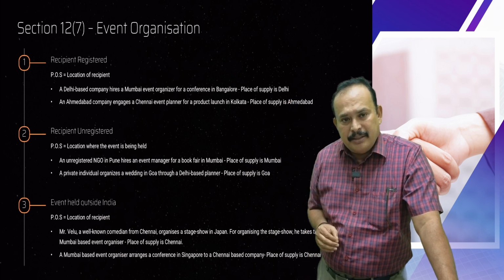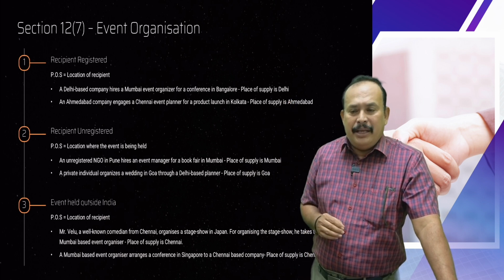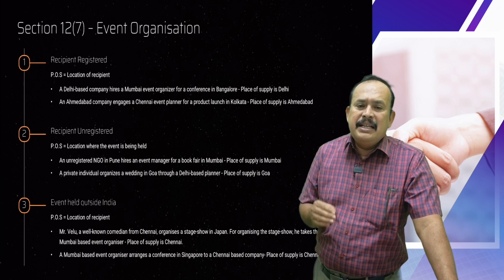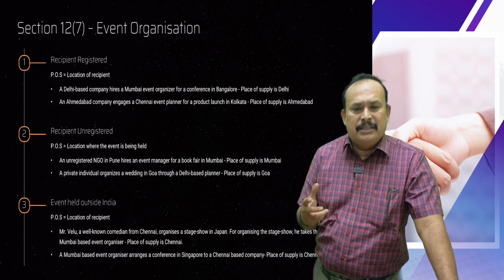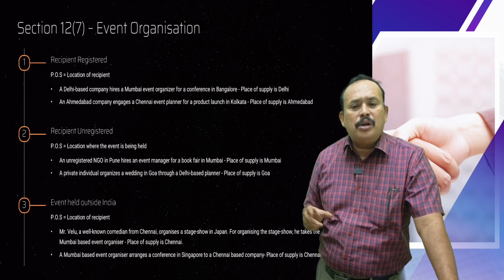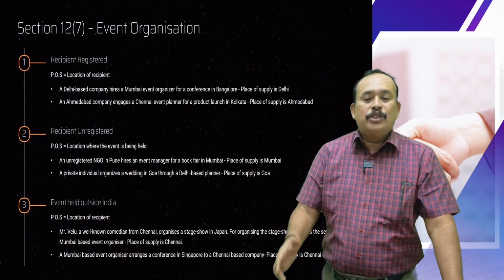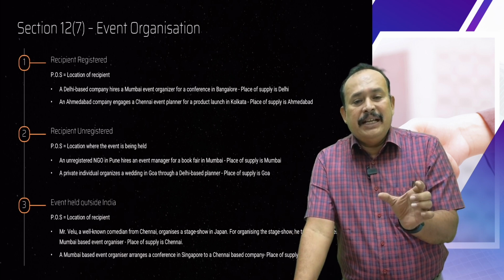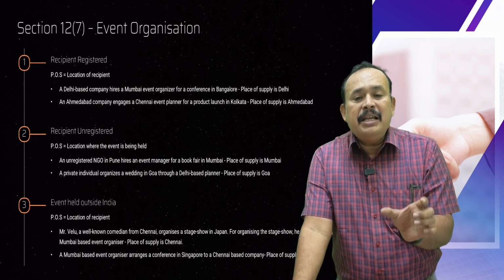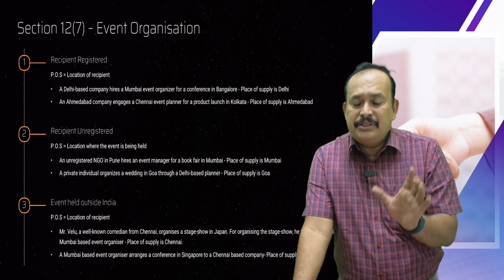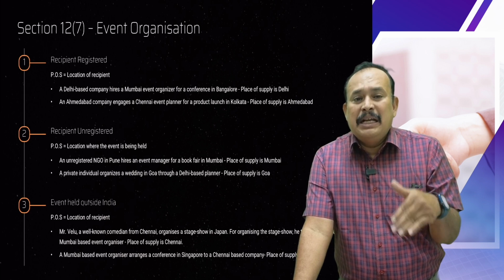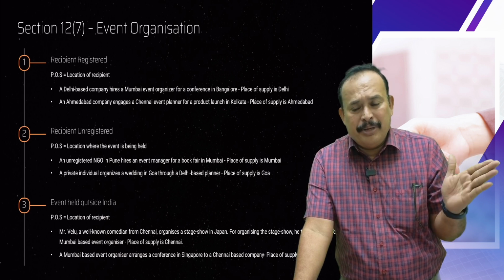Second point, an Ahmedabad company engages a Chennai event planner for a product launch in Kolkata. So the supplier of service is the Chennai event planner, Chennai, location of supplier. Recipient, Ahmedabad company.